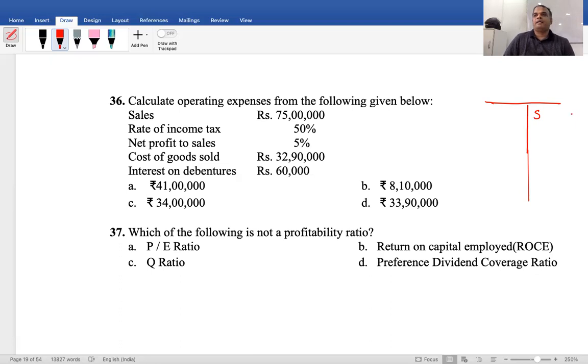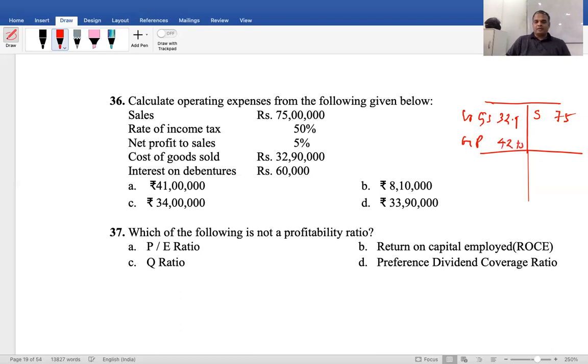Okay. Draft it like a P&L in the working. On the credit side, how much sales do we put? 75 lakhs sales, credit side. Cost of goods sold how much? Debit side, 32 lakhs 90,000. Therefore, gross profit is how much? 75 lakhs minus 32 lakhs 90,000, that is 42 lakh 10,000.